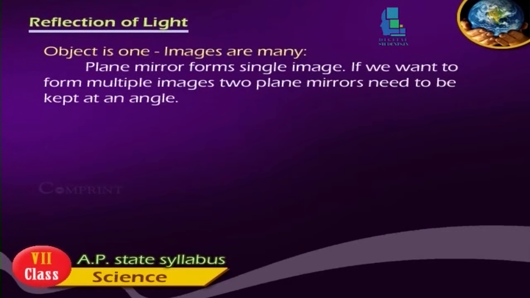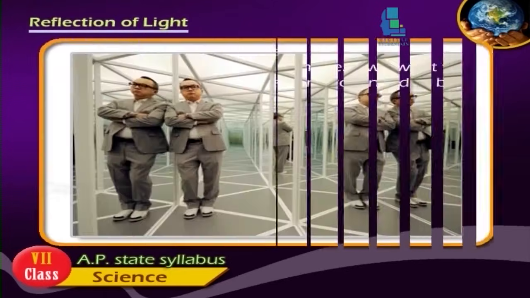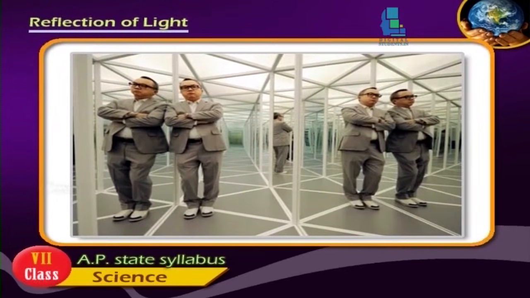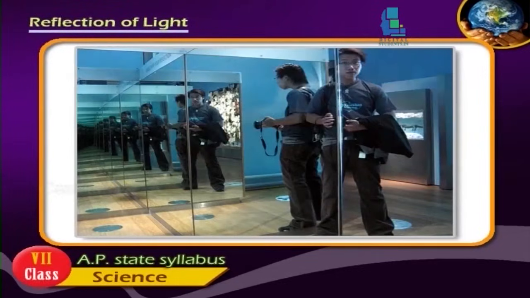Object is one, images are many. A plane mirror forms a single image. If we want multiple images, two plane mirrors need to be kept at an angle.